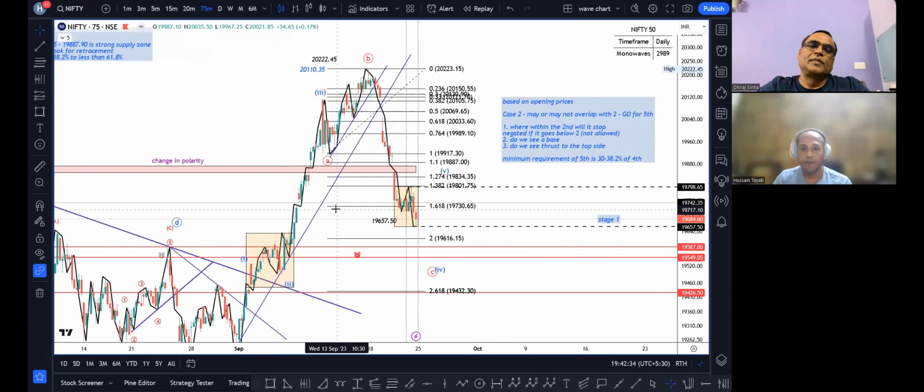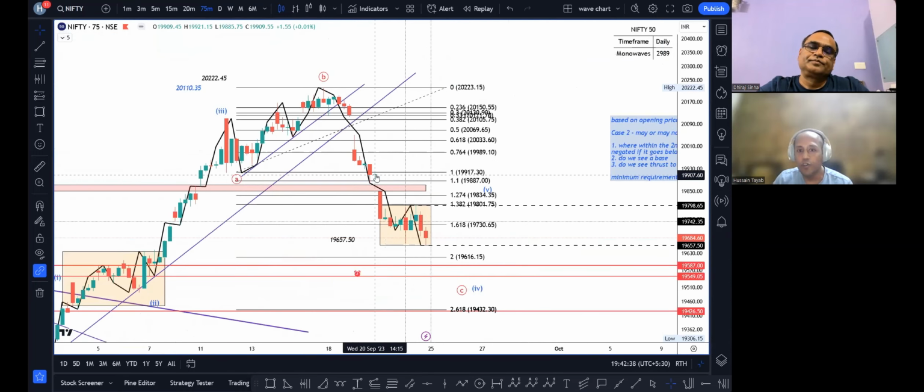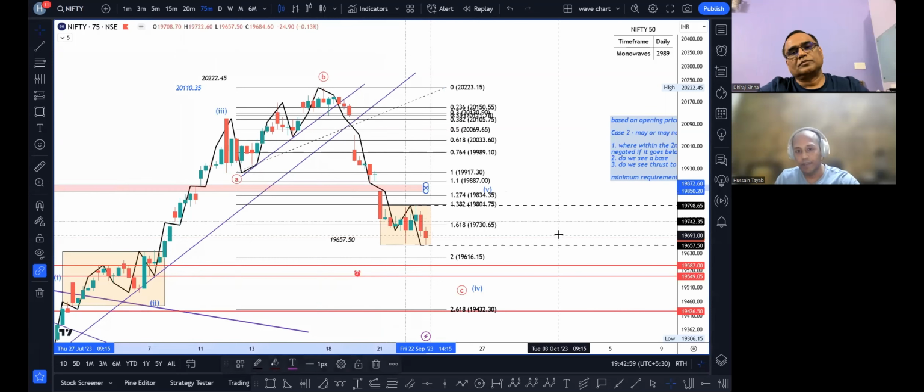Change of polarity. I'm going to zoom in over here and you will see this doji. It was made exactly at that resistance zone, which then acted as a support zone. Here on 8th September, it gapped up and continued. Here it gapped down and continued. This is just something I observed. I would like to share it with you, and that's the reason I'm mentioning it.